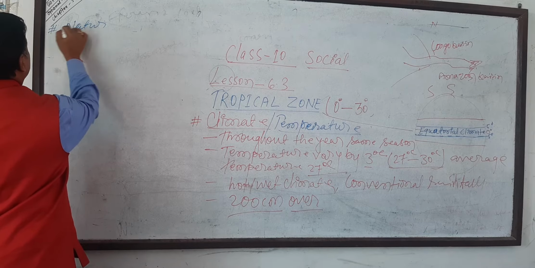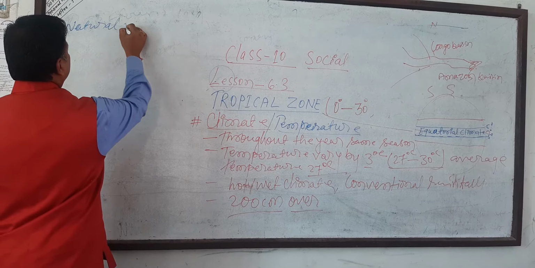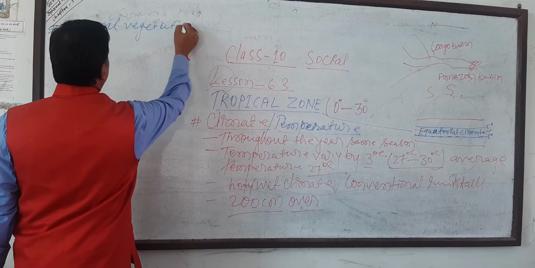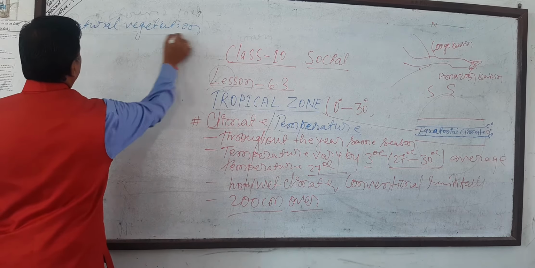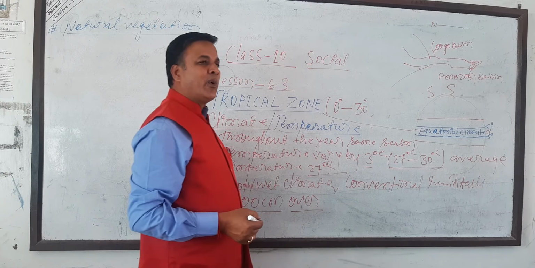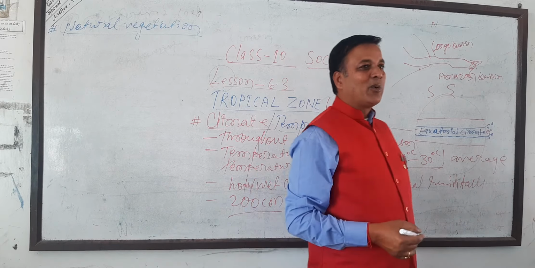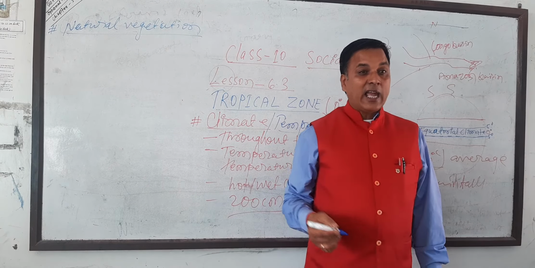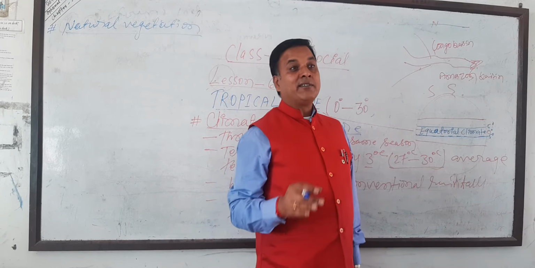Now, what is the natural vegetation? Have an idea about the natural vegetation of the equatorial climate. Of course, where it is damp and wet, there is dense forest. The Amazon has dense forest.